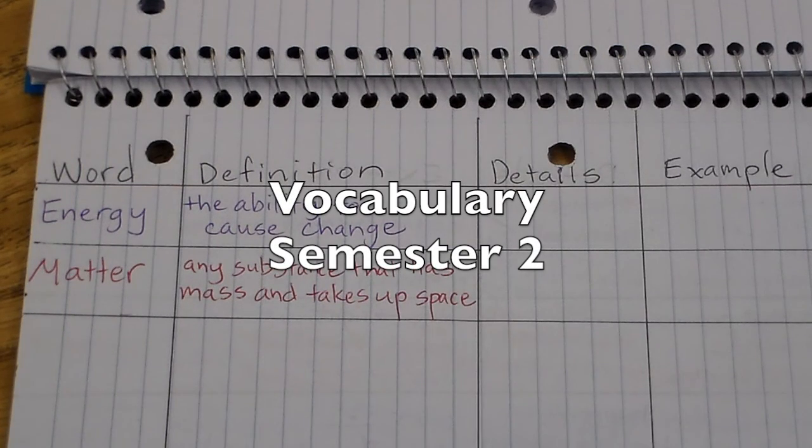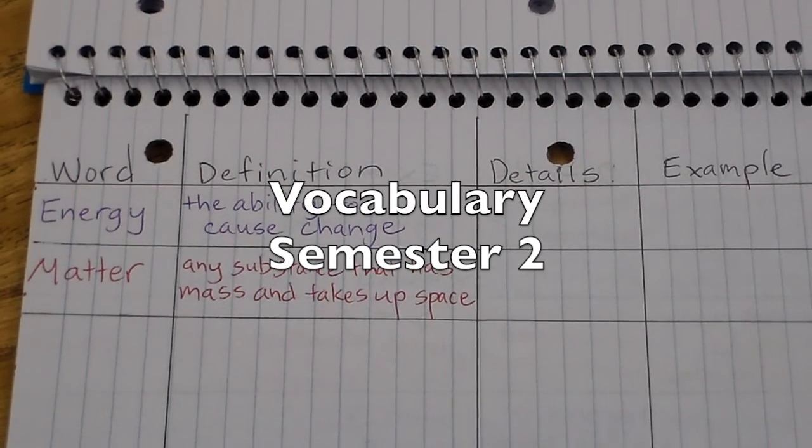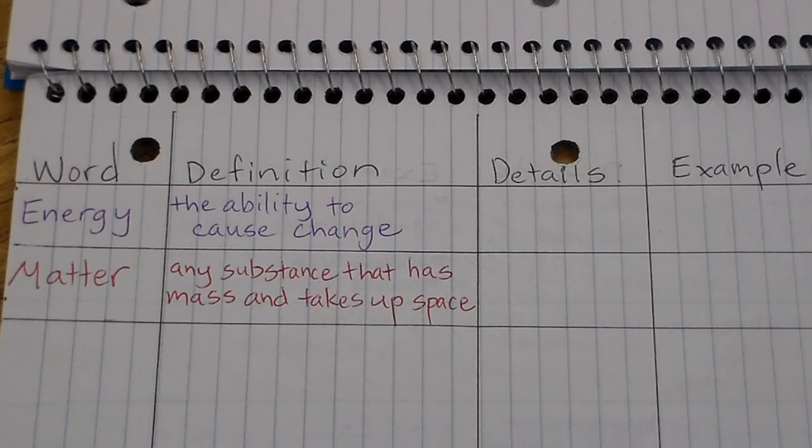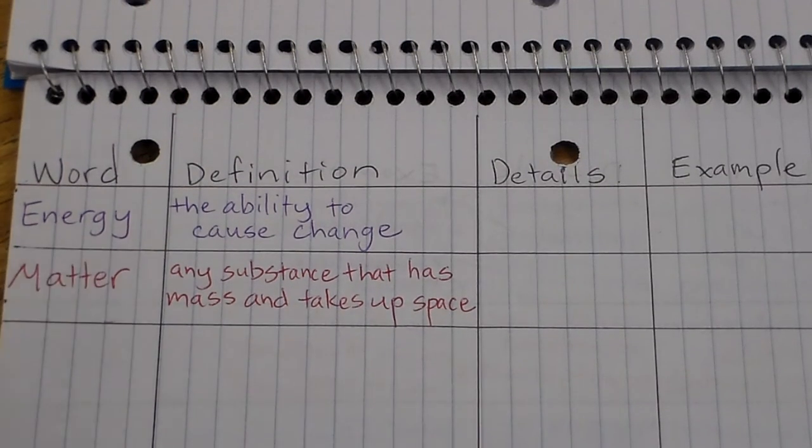It's time for our first 2 words of second semester vocabulary. We're only doing 2 words today, and these 2 words, energy and matter, are a cross-cutting concept we will be working with this semester, and you'll be hearing about energy and matter from here on, all the way through high school and middle school and college science. So let's start with our first word, which is energy.